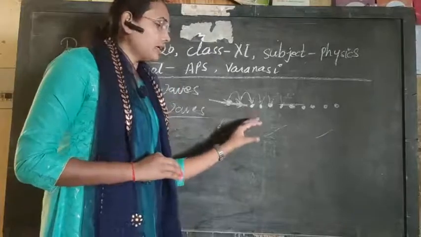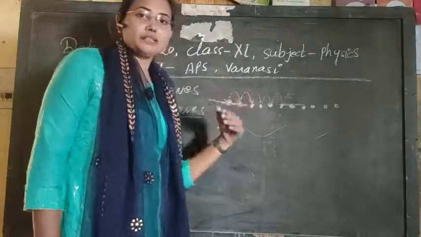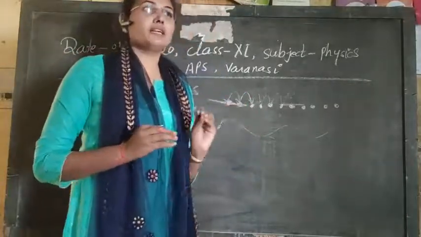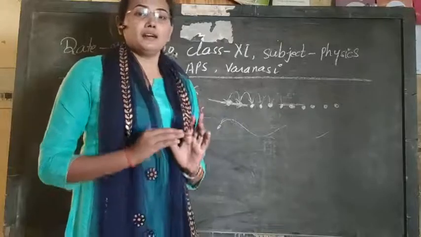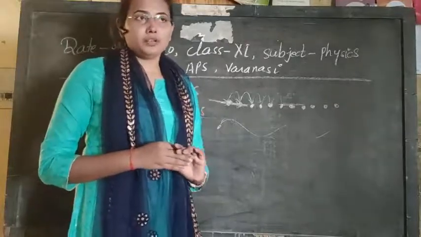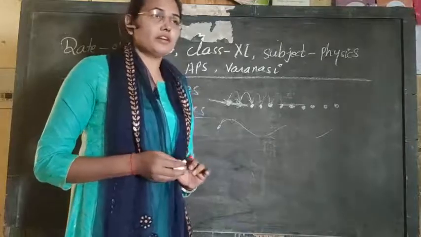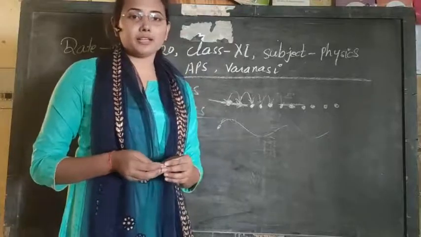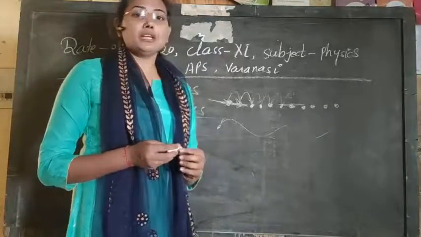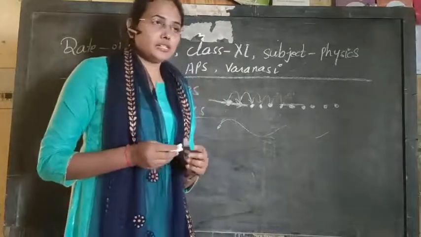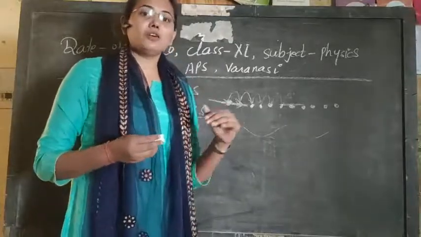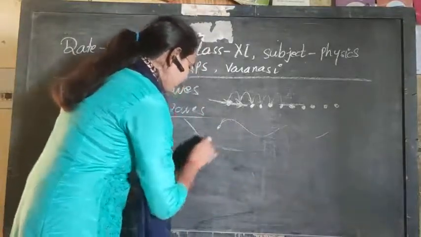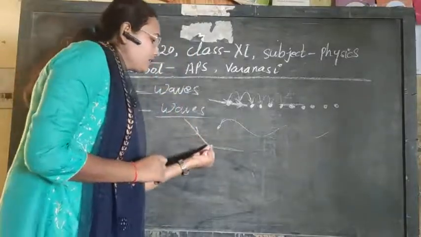But here, de Broglie was a scientist who predicted that, just like light, matter also possesses dual nature. You know that some phenomena of light, like reflection and refraction, we have already studied. In these phenomena we need the wave property of light. These phenomena can be explained easily on the wave property, where we take an interface and a wave is incident on it. So this is the wave nature.